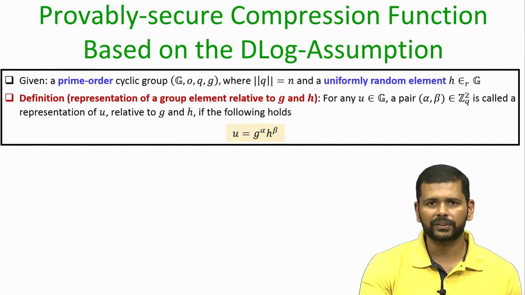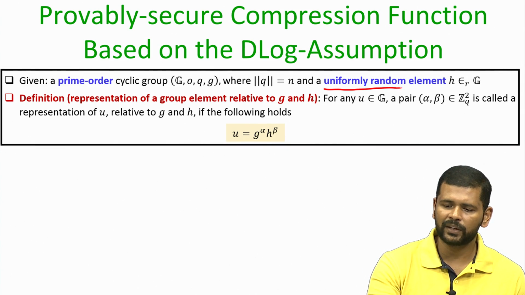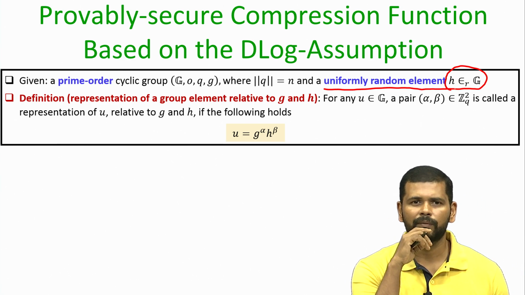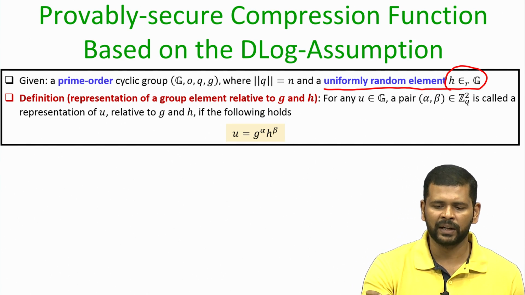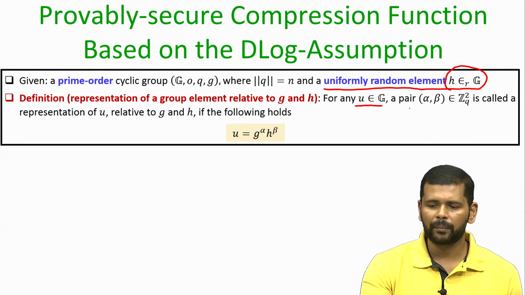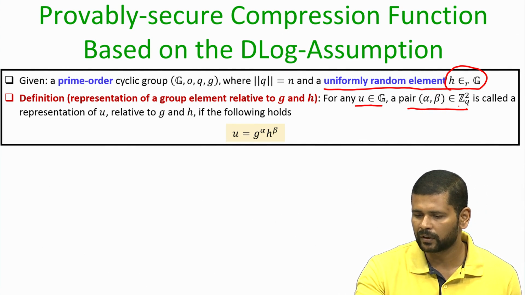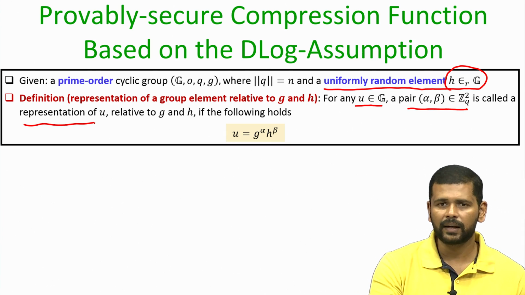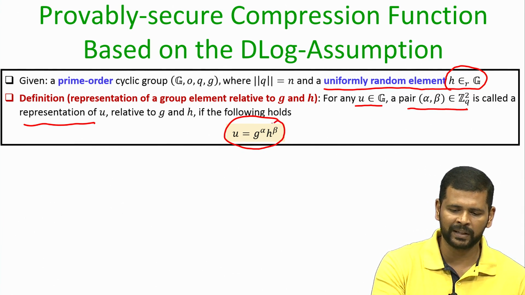Before going into the construction of the compression function, let us see a definition. Remember, as part of the setup you are given a uniformly random element h from the group apart from the generator g. Now, we define what we call the representation of a group element relative to the bases g and h. For any group element u belonging to the group G, we say a pair alpha, beta from Z_q is called a representation of the element u relative to the bases g and h if the relationship u equals g to the power alpha times h to the power beta holds.